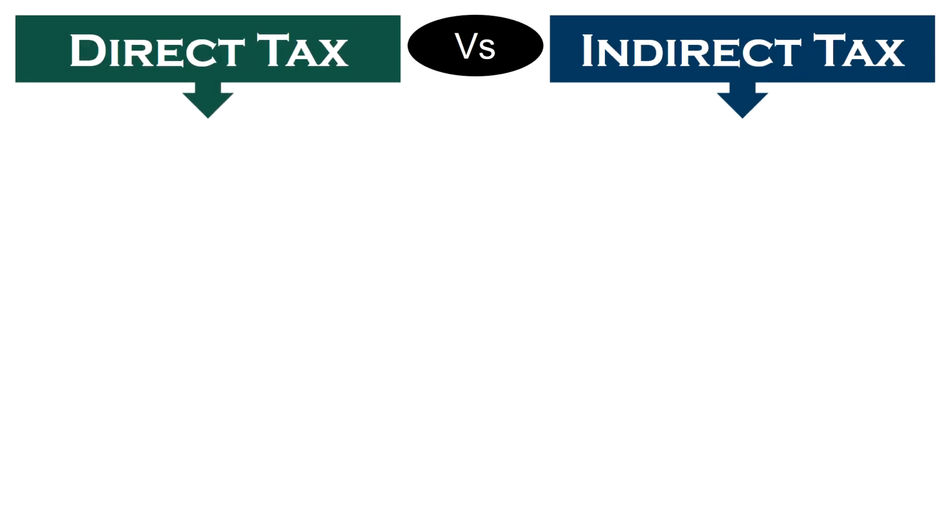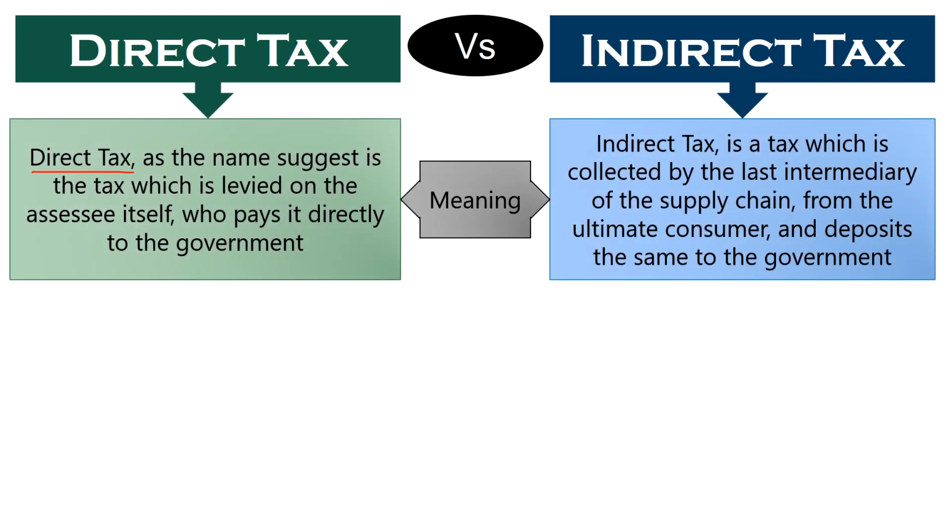Now come, let's discuss the differences between direct and indirect tax. Meaning. Direct tax is a tax levied on the assessee itself who pays it directly to the government. On the other hand, indirect taxes are the taxes which are collected by the last intermediary of the supply chain from the ultimate consumer and deposited to the government. Here the word ultimate consumer means the person who is going to buy the goods or services for its own consumption and not for the purpose of resale.